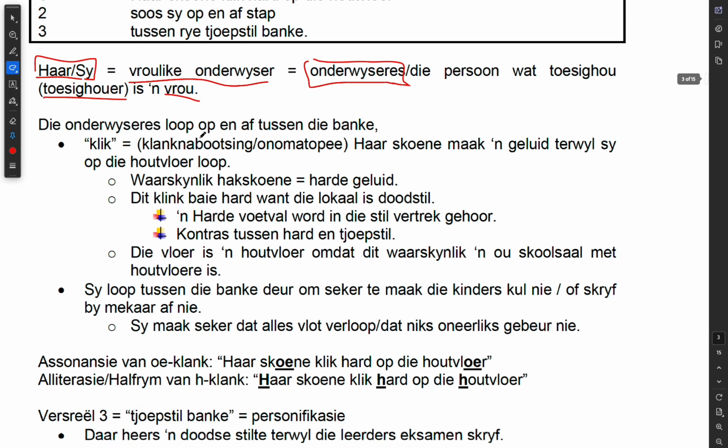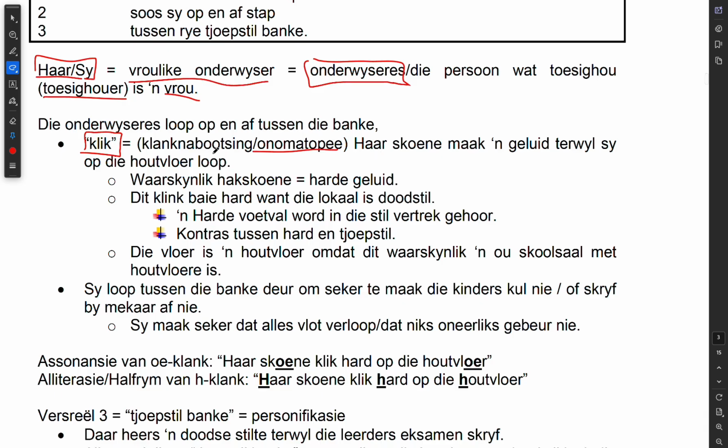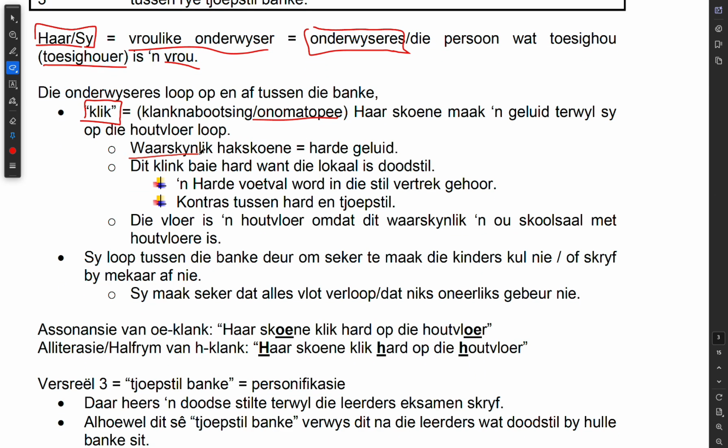The invigilator is a woman, 'n vrou. Die onderwyseres loop op en af tussen die banke, so the teacher walks up and down between the desks. And the word click, okay, it's an onomatopoeia, klanknabootsende woord. It is the sound that her shoes make while she's walking up and down on the wooden floor. It says here waarskynlik hakskoene, maybe it's her heels, we know it's her heels. It's making a loud noise, harde geluid, dit klink baie hard, want die lokaal is doodstil. It's clicking really loudly because the room is dead still.